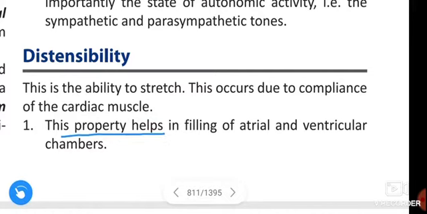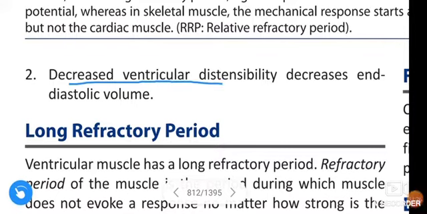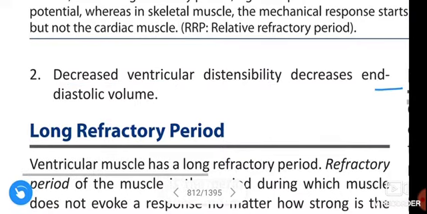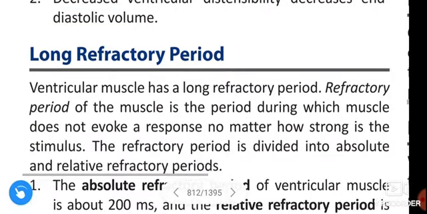This property helps in filling of atrial and ventricular chambers. Decreased ventricular distensibility decreases the end diastolic volume.